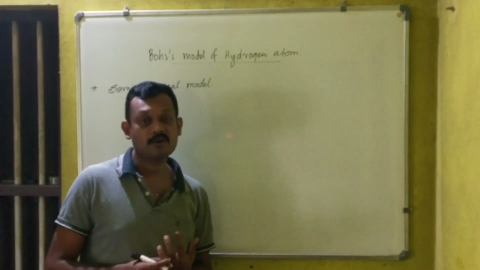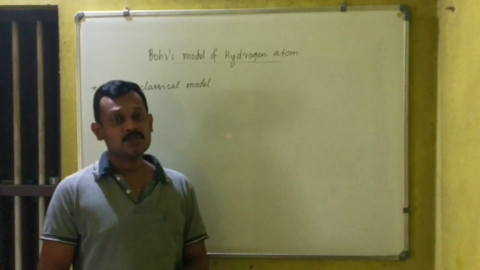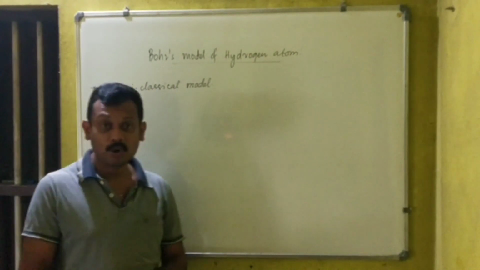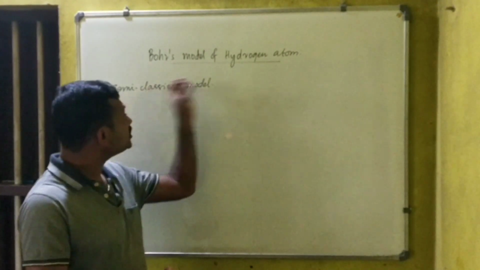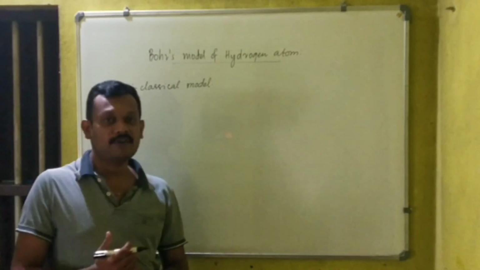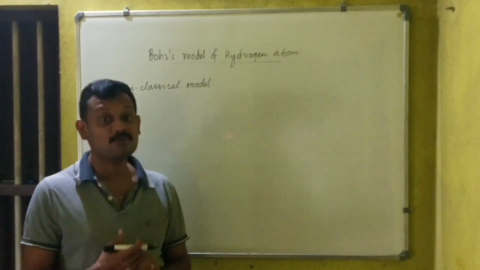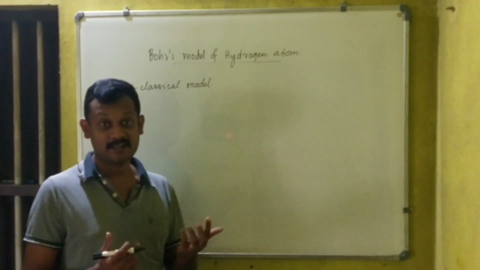That is, E is equal to h nu. Energy is equal to h nu was known by that time. So Bohr's model of hydrogen atom is a semi-classical model, in the sense that it used the existing quantum theory along with the classical theory.